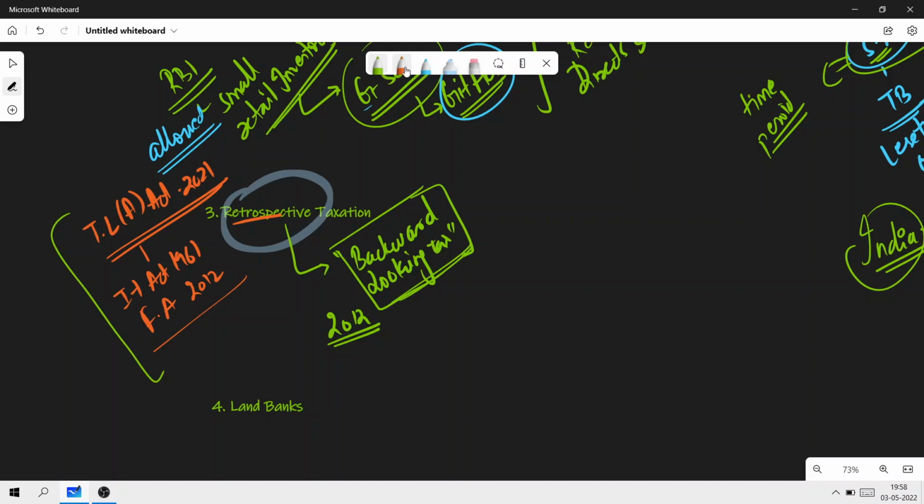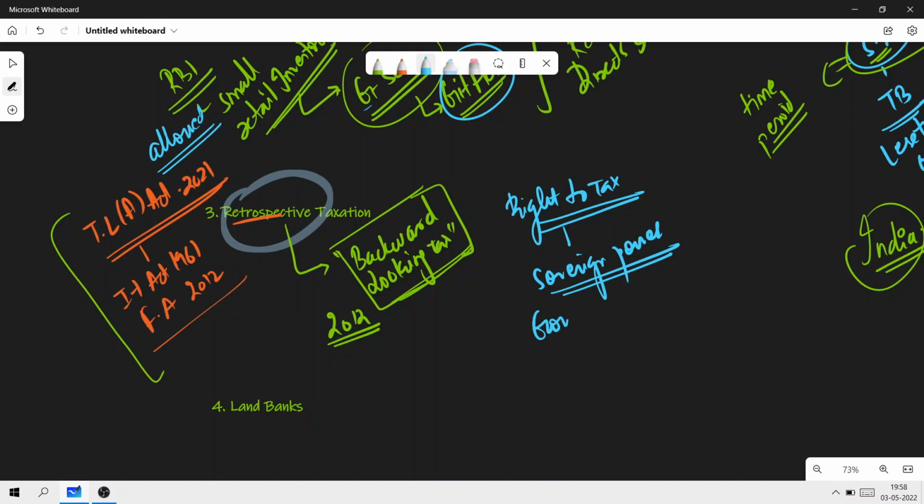And also, since we're talking about tax, you have to understand that additional information, right to tax. Right to tax is a core sovereign power. Okay, the Constitution of India empowers the government. Who? The government. So the government is empowered by the Constitution of India to levy or charge taxes except by the authority of law.